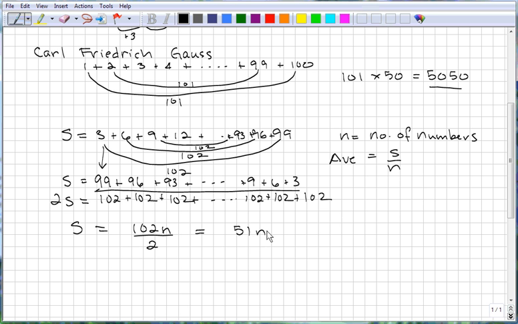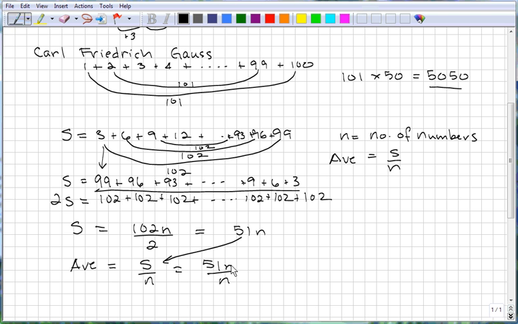And then we know that the average is equal to S over n, the sum over n. And that S is just 51n. So I'm just going to write that as 51, whoops, not 15, 51n over n.